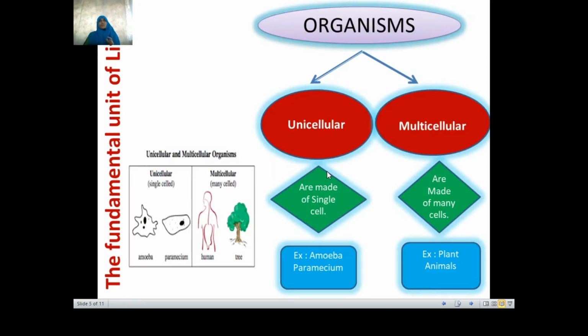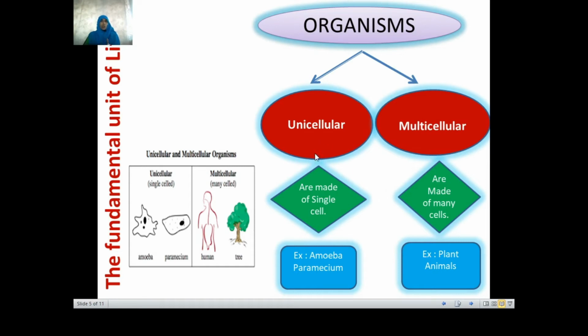Now how do we classify organisms? We can classify them based on the number of cells. It can be unicellular. When we say uni, it is just made up of a single cell. Then what about multicellular? They will have more than one cell, and those cells together form a bunch. Later on they can perform different activities together as a team.